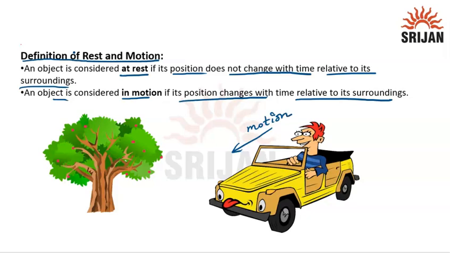So the state of this object is motion. And what is the state of this tree? It is at rest. Why? Because as time passes, with respect to its surroundings, this tree is not going to change its position. That's why we can say that this tree is at rest.